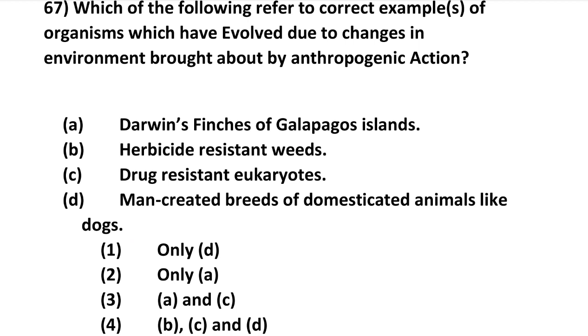Actually, in this question, the environmental changes are by anthropogenic action, that means man-made actions. So what is the correct option? Option 4 is the correct answer, because herbicide resistant weeds are produced by man-made action, drug resistance is also produced by anthropogenic action, then man-created domesticated animals like dogs. So these are all anthropogenic action. So option 4 is the right answer.